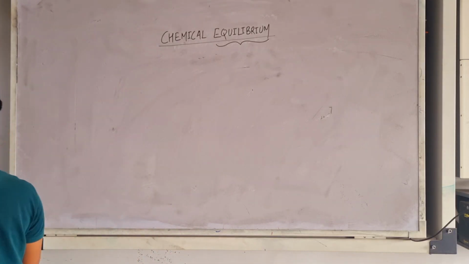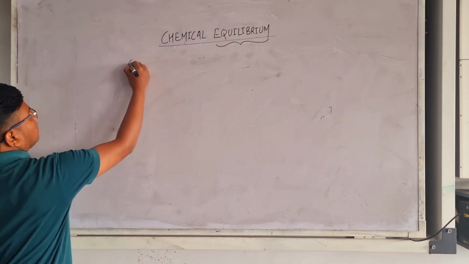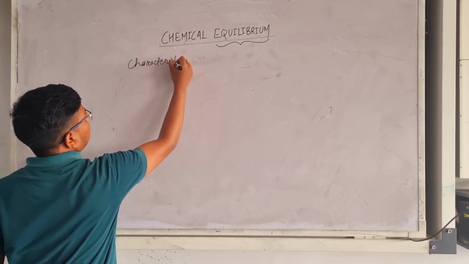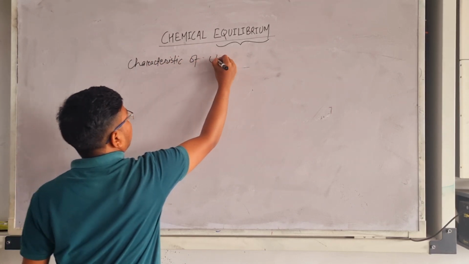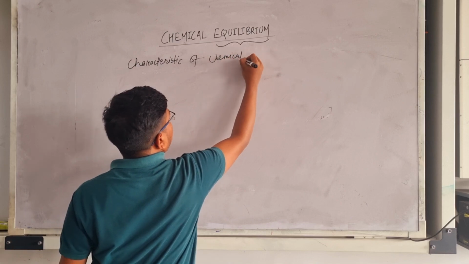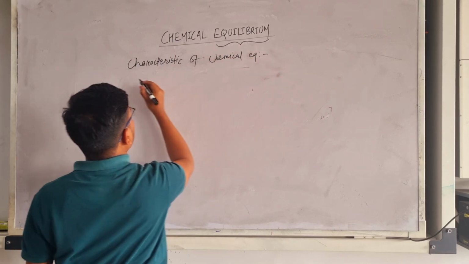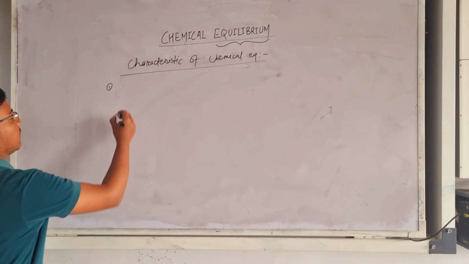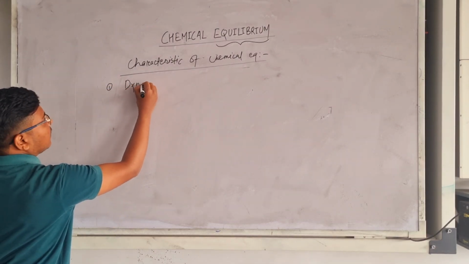So let's write some characteristics of chemical equilibrium. The first is that it is dynamic in nature.